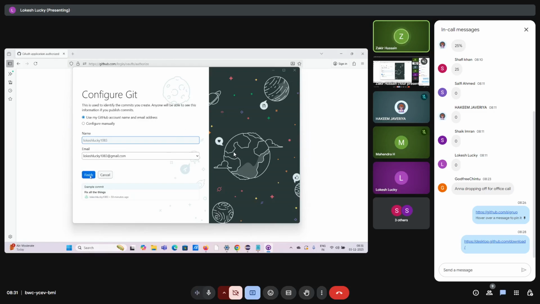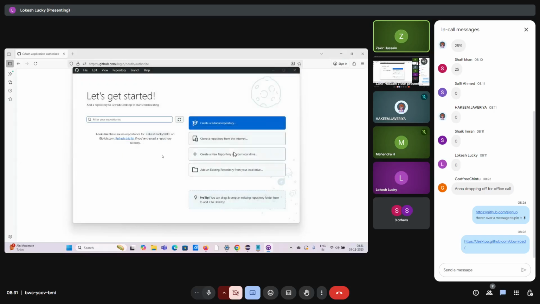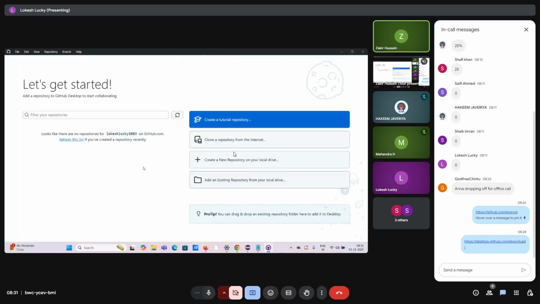Hold on. What you are doing is you have downloaded this application, GitHub for Desktop. So you are telling it, hey, whatever code I am pushing, please store that code into this GitHub account. Okay, and the email ID for the GitHub account and the username will be displayed to the user. Very good. Click on finish. Okay, what happened? Okay, click on close. Sure. Now expand this one. So this is how your GitHub looks like.